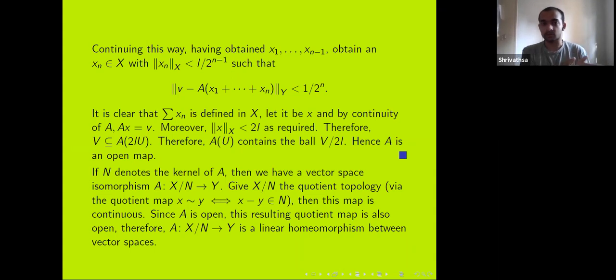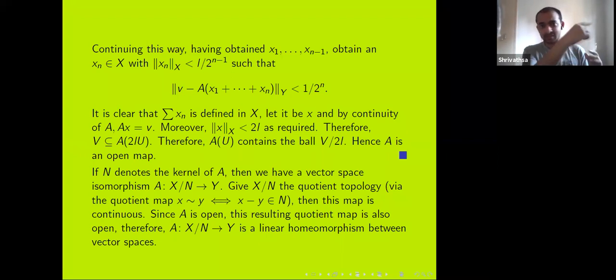So we have, again by the triangle inequality, I know that norm X is less than 2L. So I get something in the 2L ball around 0 such that its image is V. So I get capital V is contained in A of 2LU. So A of U will contain the V by 2L ball. And this proves the theorem.